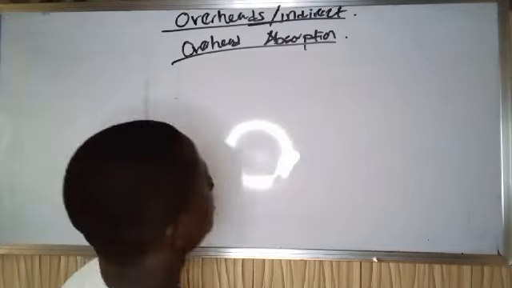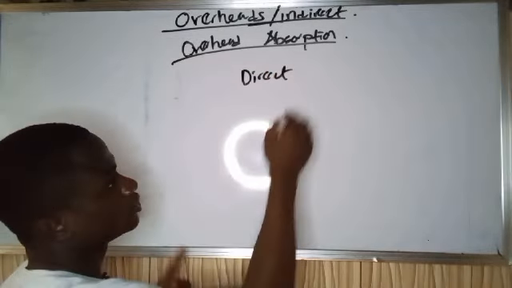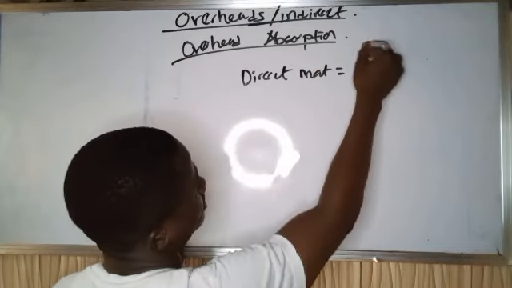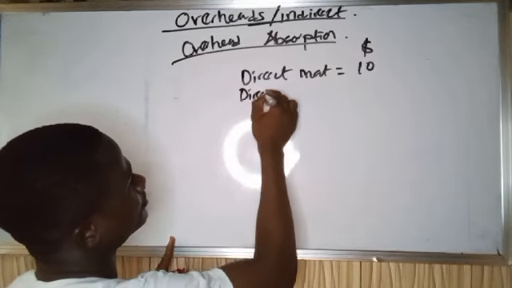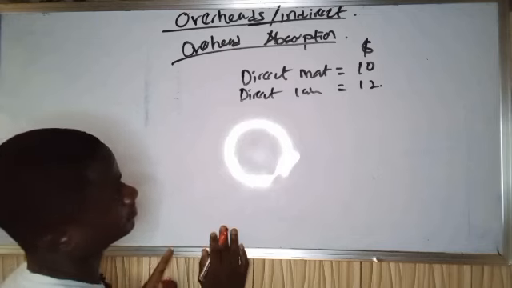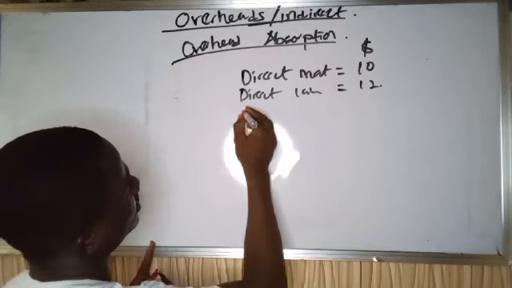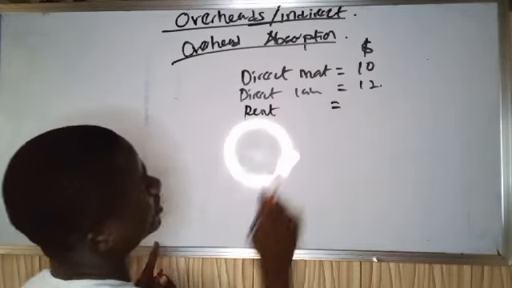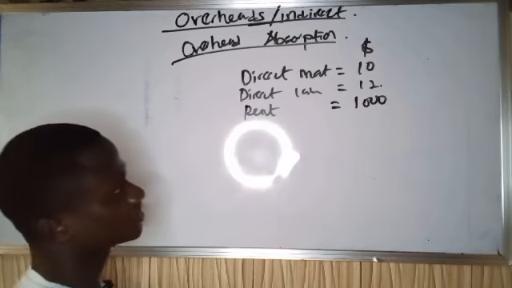Let's say the direct materials of producing a particular product cost $10. Everything is in dollars. The direct labor is $12. The fixed overhead, let's say rent, is $1,000.